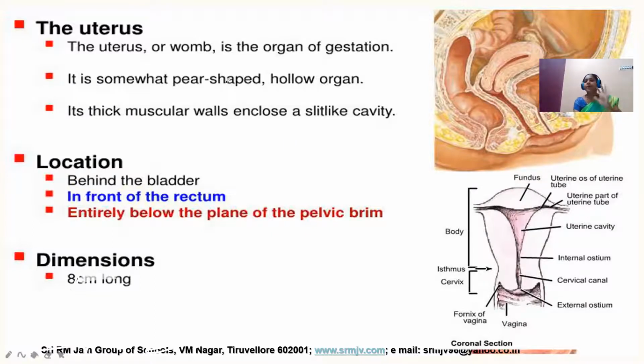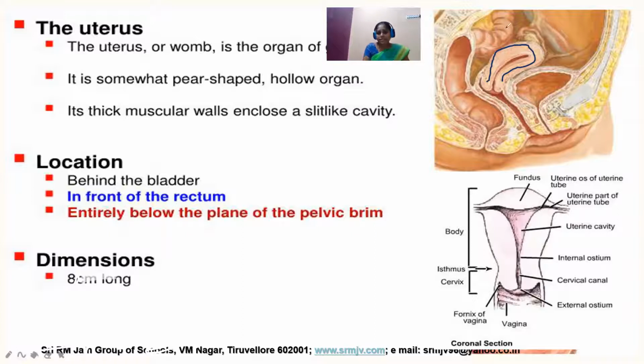First, the location of our uterus. See in this picture, this is our uterus, and it is located in between the rectum and the bladder. This structure is called the rectum, which is the distal portion of our large intestine, and this structure is called the urinary bladder.